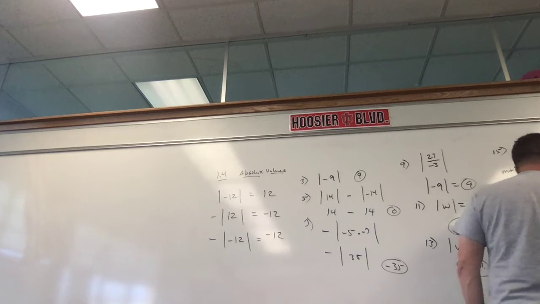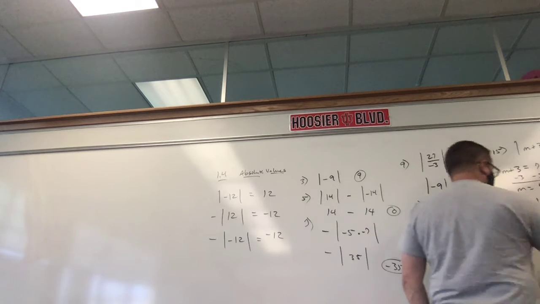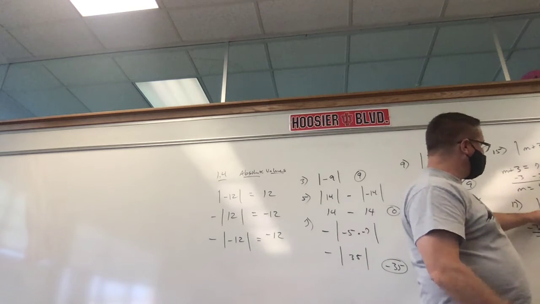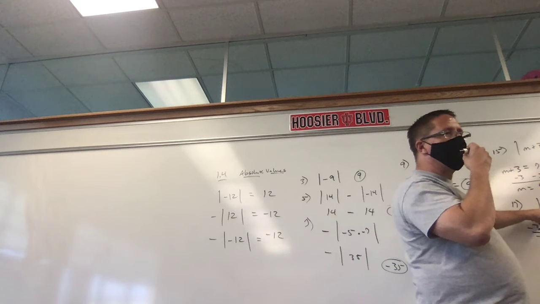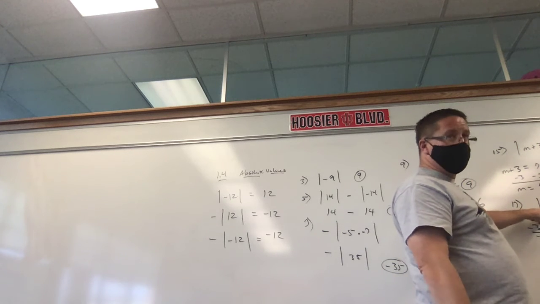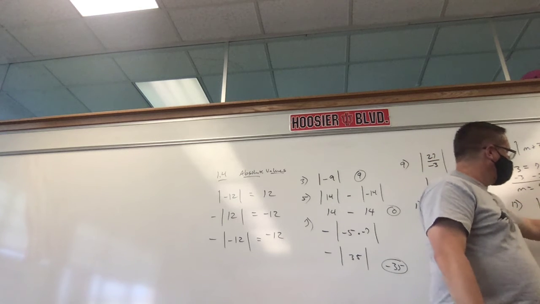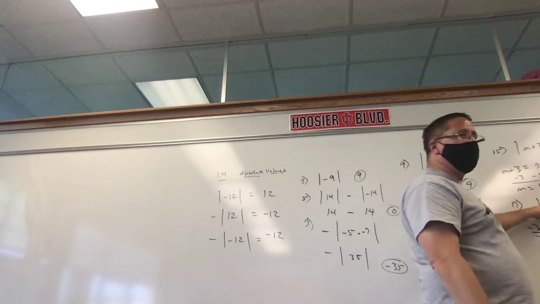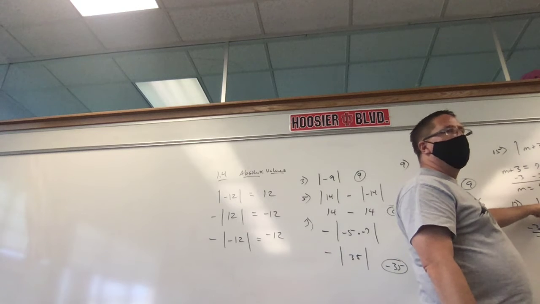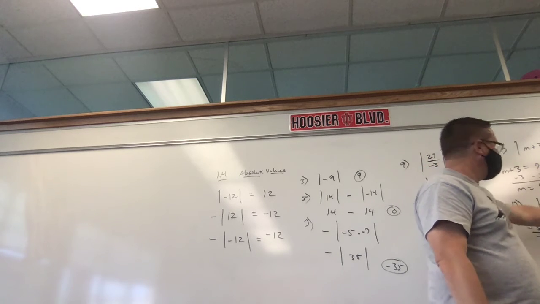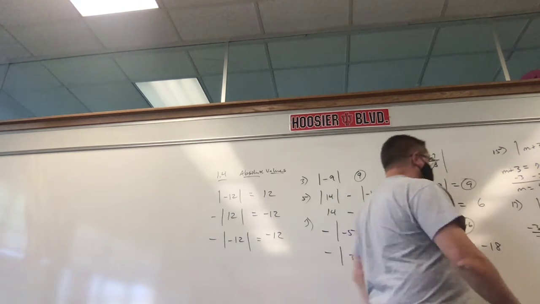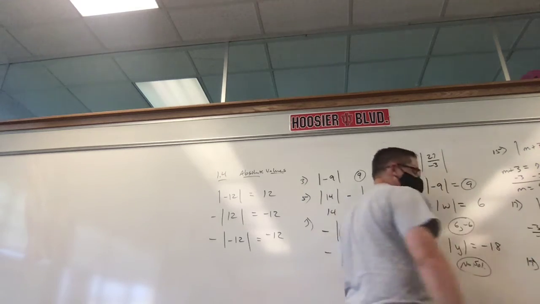So which is it, 5 or negative 5? Both. Now let's check. If I plug in negative 5, negative 3 times negative 5 is positive 15, and the absolute value of 15 is 15. Plug in 5: negative 3 times 5 is negative 15, and the absolute value is 15. They both work. Let's do one more for today.